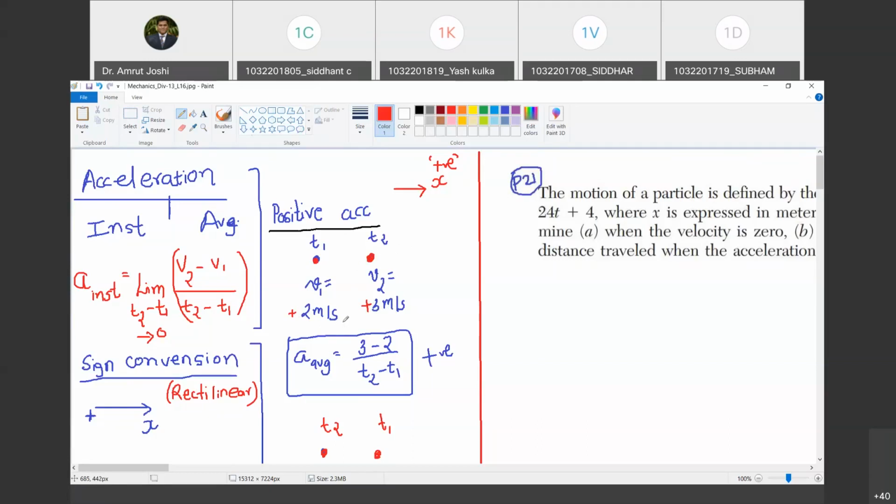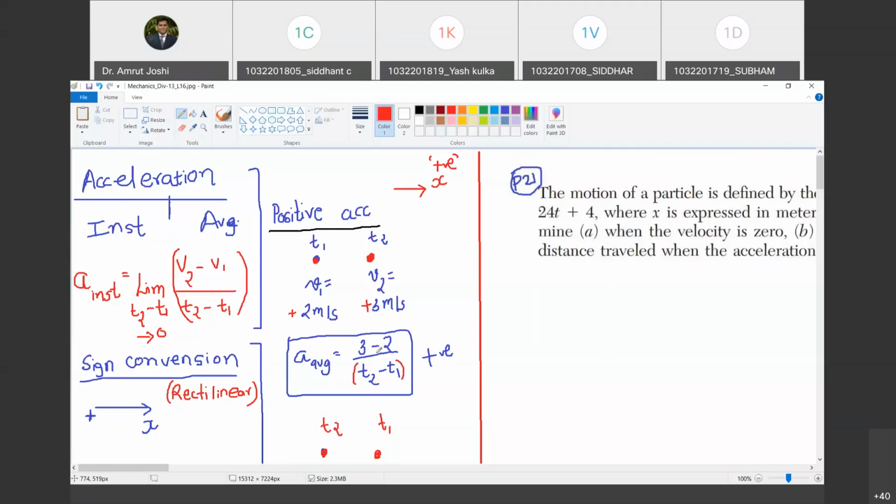Okay. So now what is the average acceleration from time instant t1 to t2? So a average will be given by velocity at t2 minus velocity at t1, that is 3 minus 2, divided by t2 minus t1. Do you agree with me? Yes, sir. t2 being greater than t1, the denominator is positive and the numerator has turned out to be positive in this example. Happy?